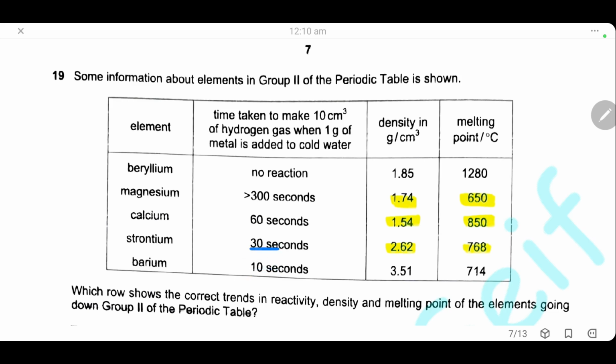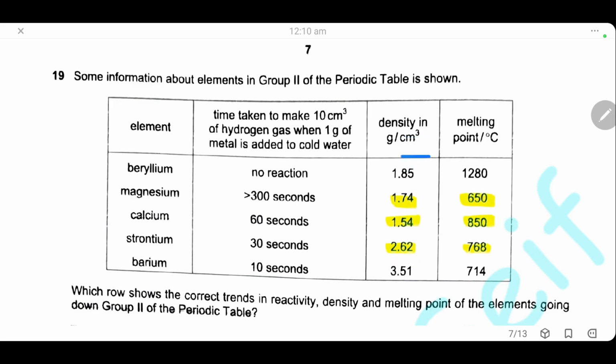As the time decreases, that means the metal is more reactive. It will react with water in a shorter time, so the reactivity of group 2 metals increases as we go down. Then for the density, first it decreases from 1.8, then 1.7, 1.5, then it increases again to 2.6.